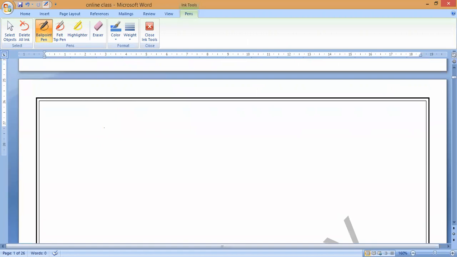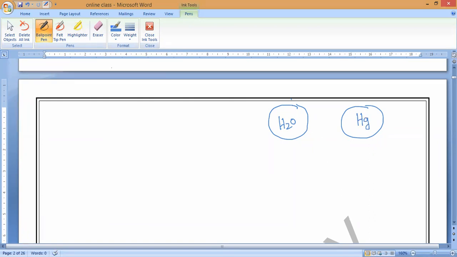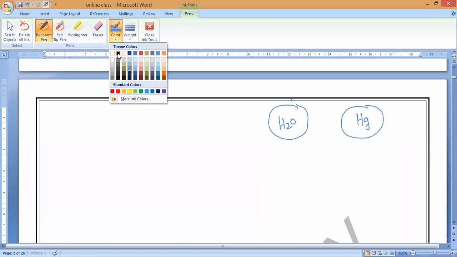For example, I will give you a balloon of water. When you were kids, you used to fill balloons with water and play. Have you noticed it? Yes, sir. Now I am giving you two balloons: in one balloon I fill water, in another I fill mercury, Hg. Which is easy to carry? Anybody can say? Water. Yes.